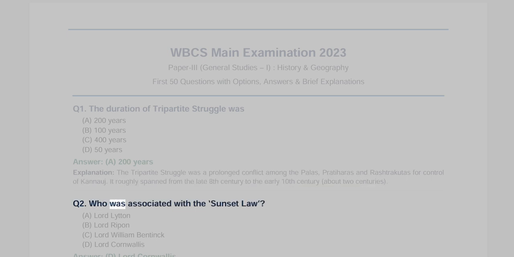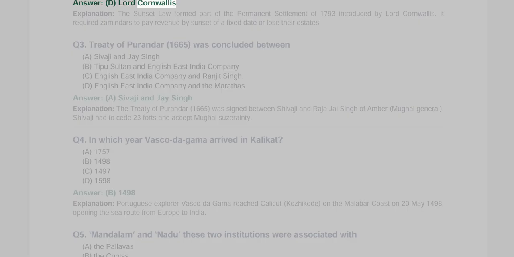Q2. Who was associated with the Sunset Law? A. Lord Lytton, B. Lord Ripon, C. Lord William Bentinck, D. Lord Cornwallis. Answer D. Lord Cornwallis. Explanation. The Sunset Law formed part of the permanent settlement of 1793 introduced by Lord Cornwallis. It required zamindars to pay revenue by sunset of a fixed date or lose their estates.